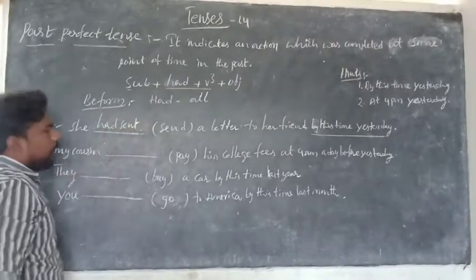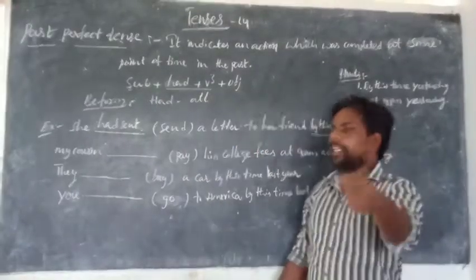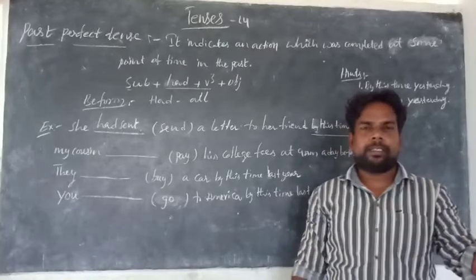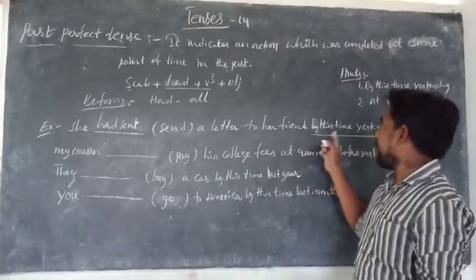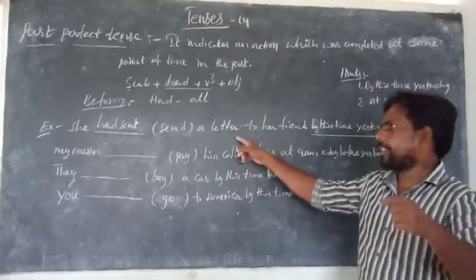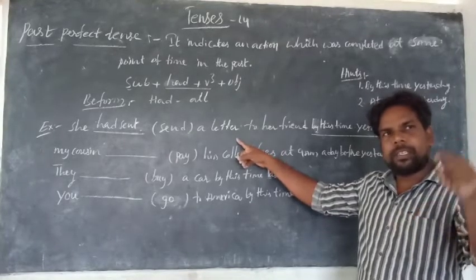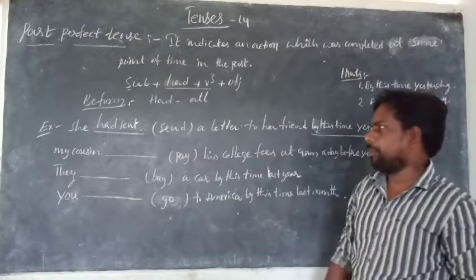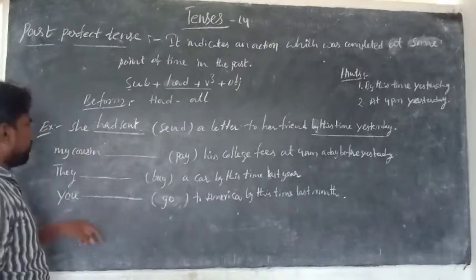What is the meaning? By this time yesterday, she had sent a letter to her friend, completed. She had sent a letter to her friend by this time yesterday. Here the action was completed. In the past continuous, the action was going on at some point of time. So this is had plus V3.